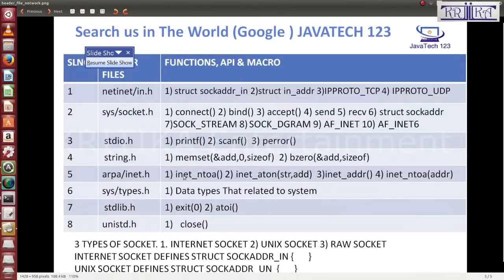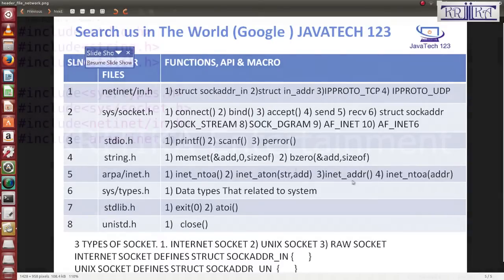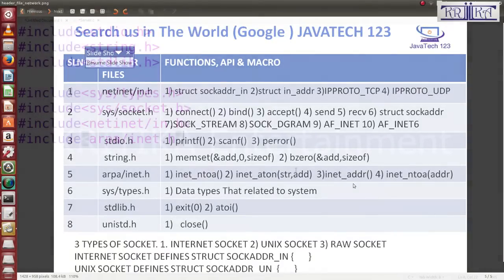These two functions are important: inet_addr and inet_ntoa. Suppose you have written the IP address in double quotation marks and want to convert it into the original dotted format, then use inet_addr. If you want to convert into string format, then use inet_ntoa. ntoa means network to ASCII. inet_addr means internet address, for converting.